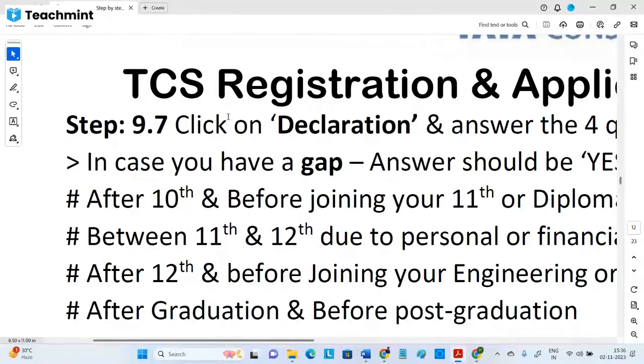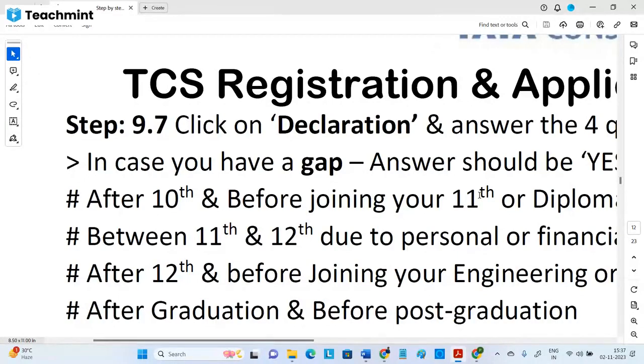After 10th and before 11th, you may be confused about selecting MPC, BiPC, HEC, whichever. In that confusion, let's say you took a 1 year gap. For that, you need to mention the reason. If there is a medical problem, you need to provide the certificate, if not now then later at least. When you join the company, it will ask you the reason. Any company, when there is an education gap, will ask you the reason. Why that gap? If there is a health issue and so on, you need to provide the certificate for them. Then that gap is allowed.